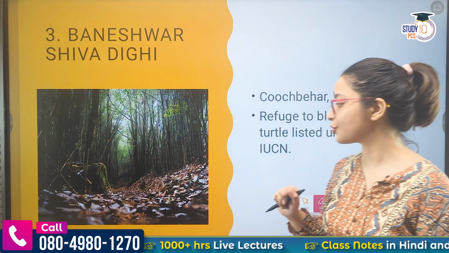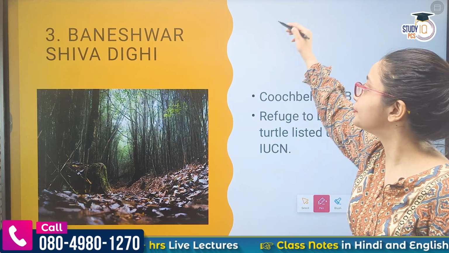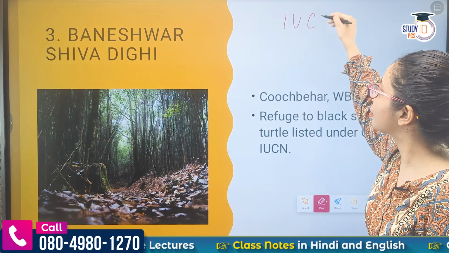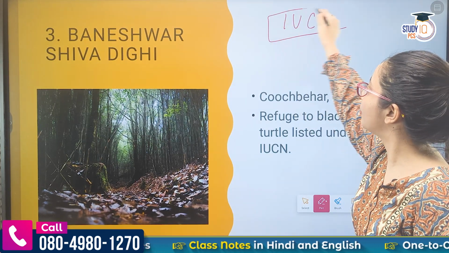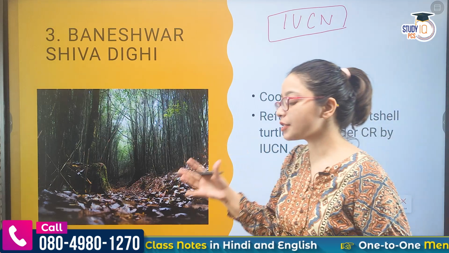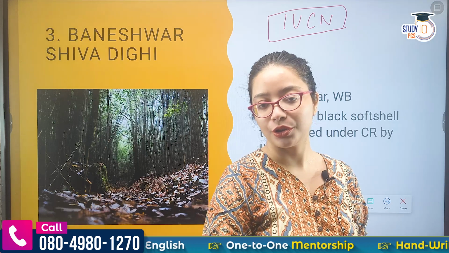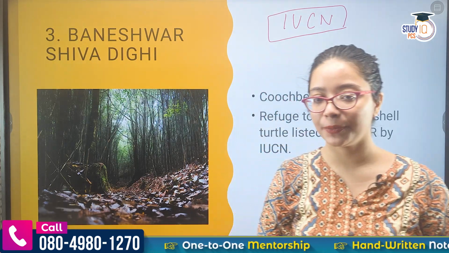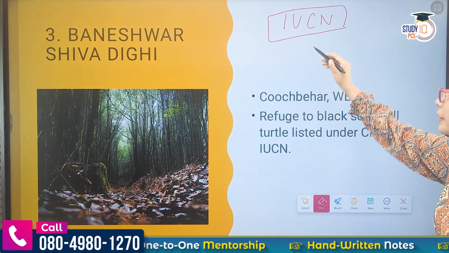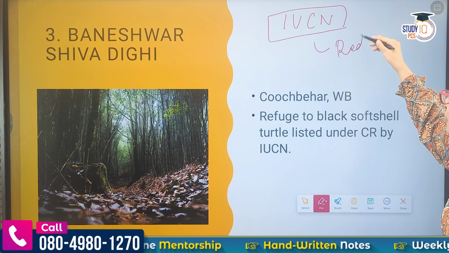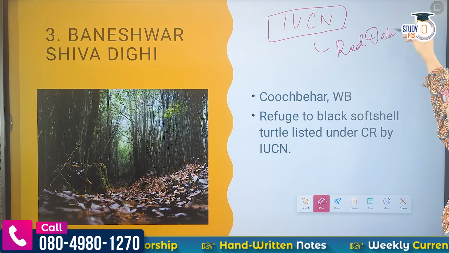When we see IUCN we should know IUCN is International Union for Conservation of Nature. So this is a body in which governments, intergovernmental organizations, NGOs and individuals are involved, who work for the conservation of nature. Now this particular body releases a list in the Red Data Book.